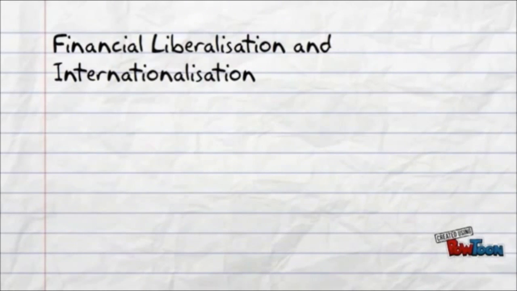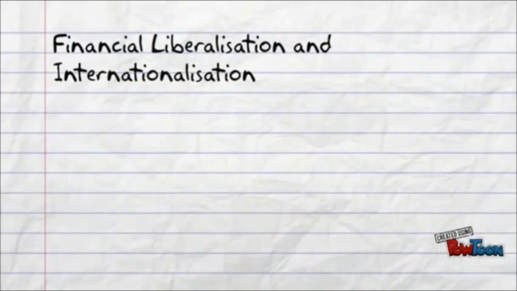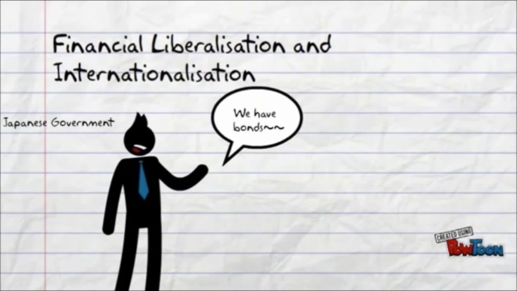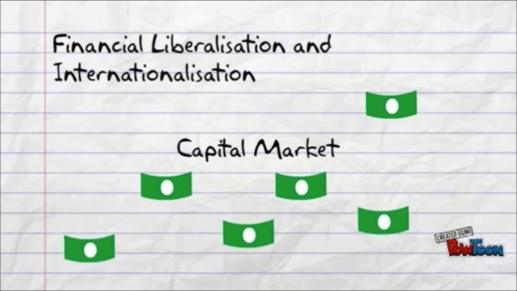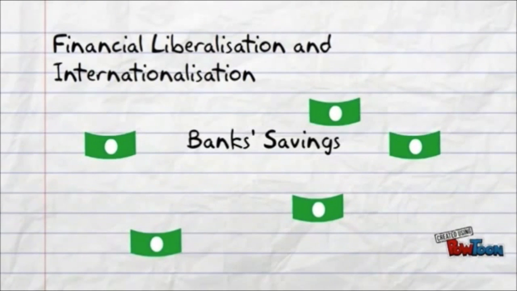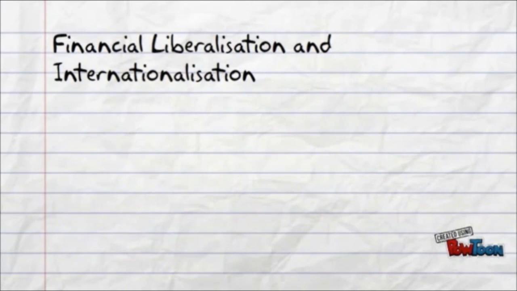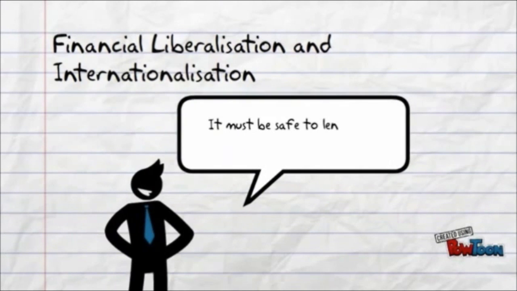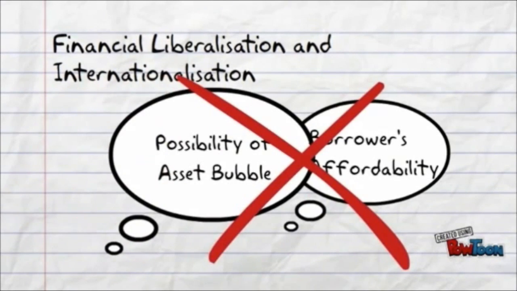Financial liberalization and internationalization. Financial liberalization and internationalization also played a role in causing the Japan bubble in 1989. During the process of massive issuance of government bonds in the late 1970s, individuals preferred to invest in the capital market rather than leave their money in banks. Banks found it more difficult to raise capital due to the reduction in savings. Japanese banks tried to increase real estate lending as they thought that loans backed by real estate were very safe. This perception made banks pay little attention to borrowers' affordability and the possibility of an asset bubble.